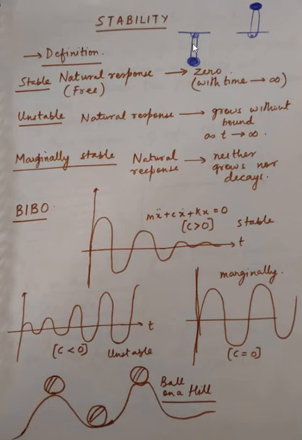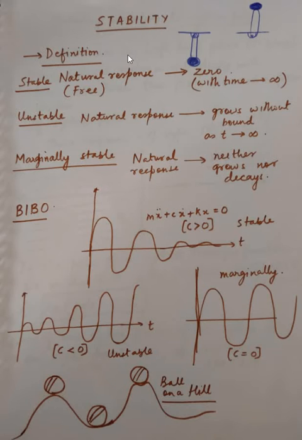On the other hand, for the same system, at this equilibrium point, if you give it a little bit of disturbance from its equilibrium position, the system will move away from this equilibrium point and start oscillating about the other equilibrium point. The oscillations may be large, but they will eventually die down there. So the upward position of the pendulum was an unstable equilibrium point. So that is the definition of stability as well.